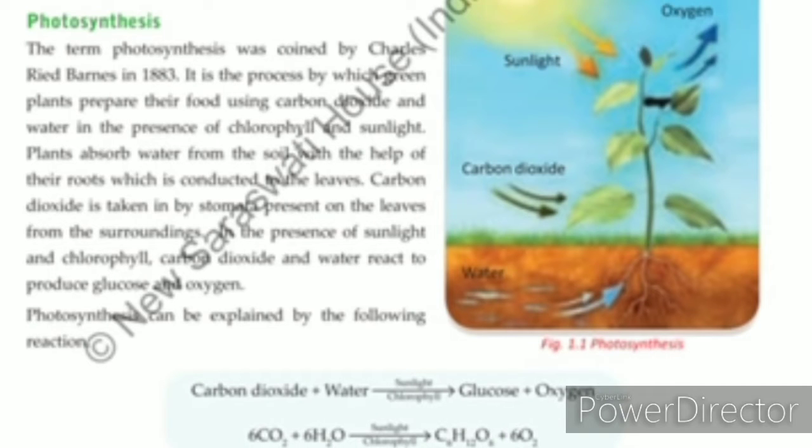We can also define photosynthesis as the process in which green plants make their own food by using water, carbon dioxide and absorbing sunlight by chlorophyll molecules.